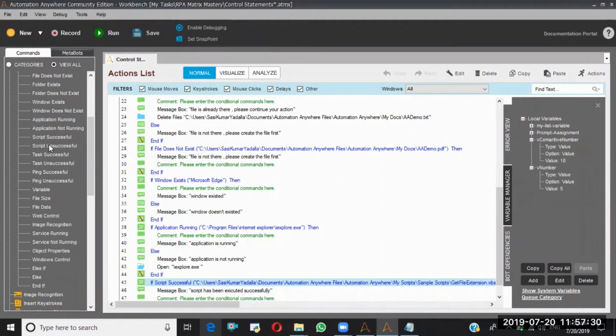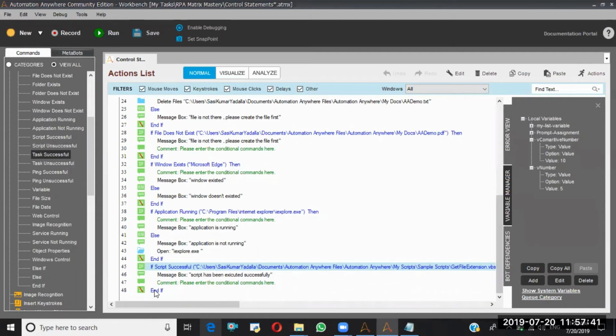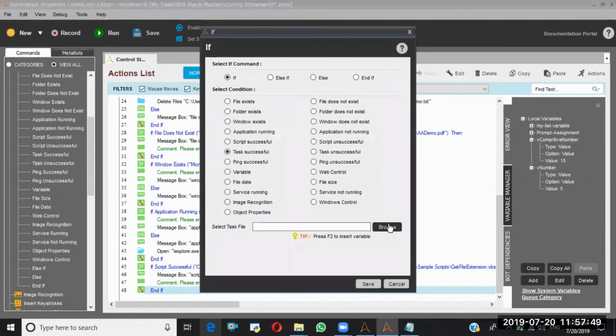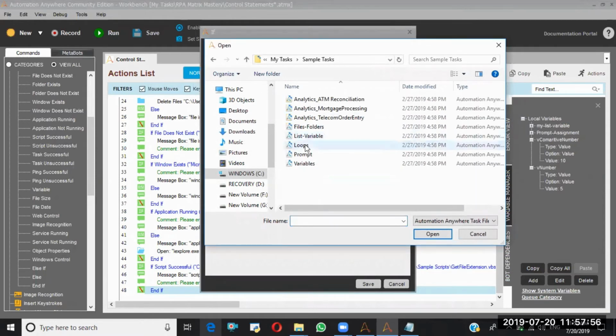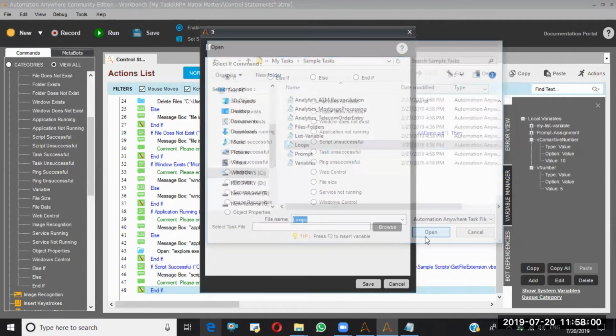Script unsuccessful. Next, task. Task means from one ATMX task we can call another ATMX task. That means one bot to another bot. So I am taking task successful or not. Here I am browsing, then directly it goes here. Let me go to the sample task. I'll go with loop sample task.